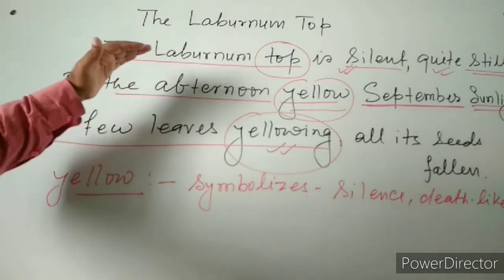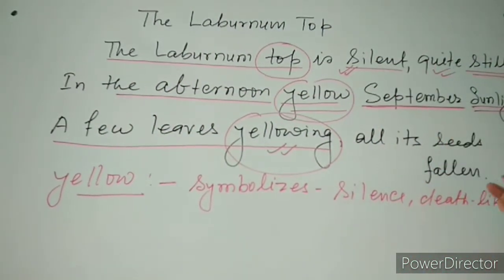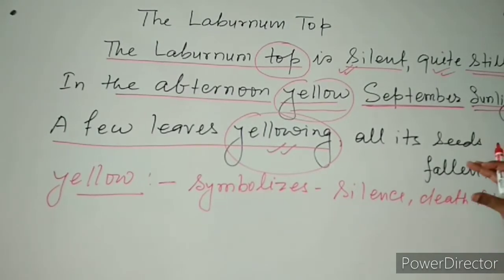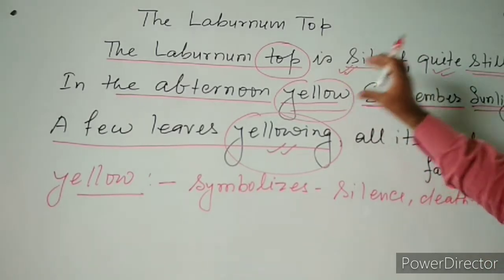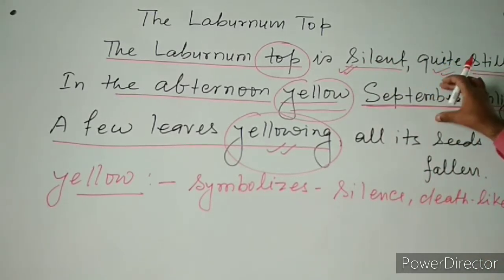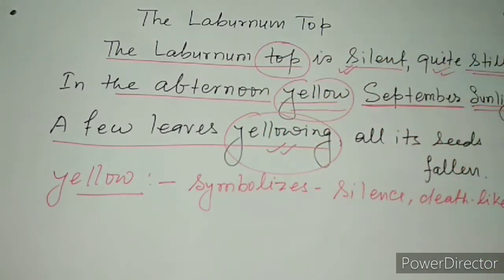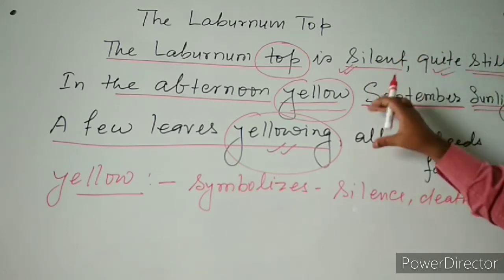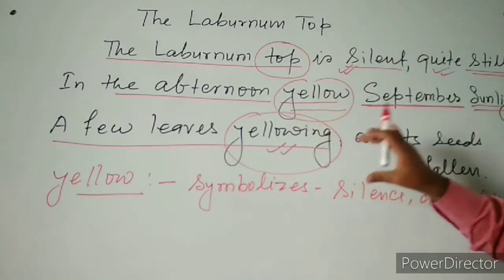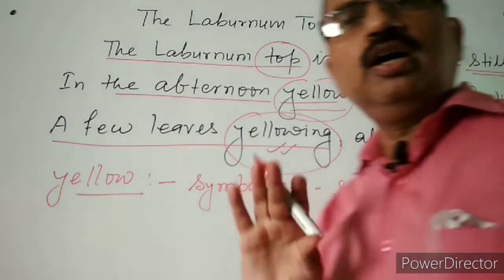Okay, so here the word yellow, whether here or here, symbolizes that there was complete silence upon not only the tree top but the complete environment. Upon that tree it was very silent. It is like death-like silence there. And what was the time? It was the month of September, afternoon, when the sun rays are falling there, but those rays are yellowish, and even the leaves turn yellowish. It means matured, and the seeds are not upon the tree.